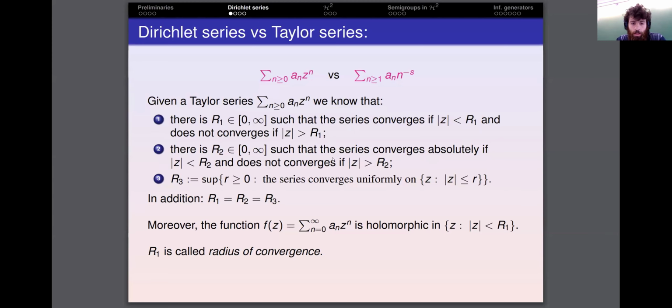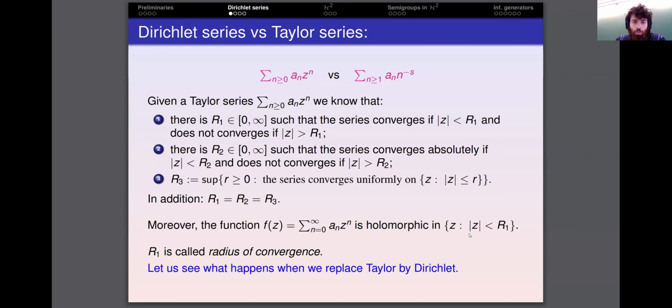Similarly, we can define a quantity R2 for the absolute convergence, and we can define analogously a third magnitude for the uniform convergence. The thing is that these a priori different radii of convergence happen to coincide, and we call this the radius of convergence of the series. And not only this, but the series defines a holomorphic function in the open disk.